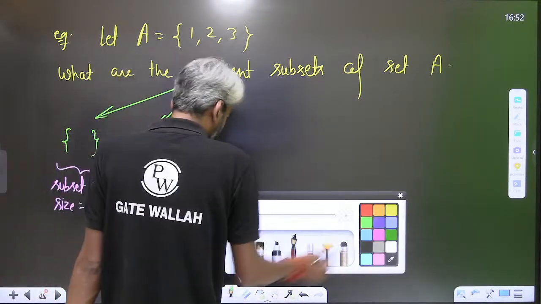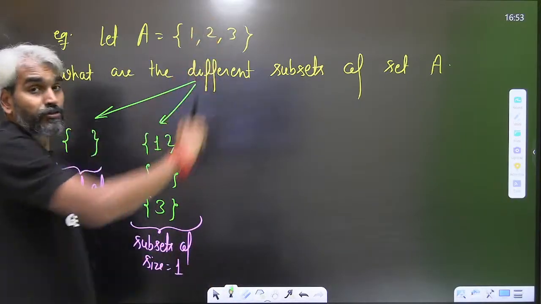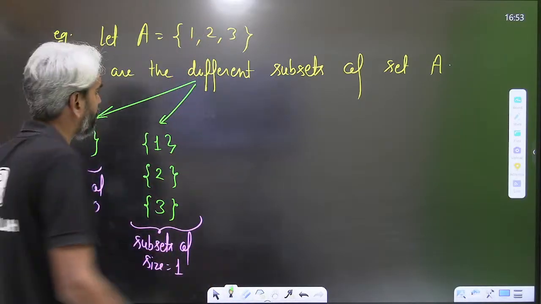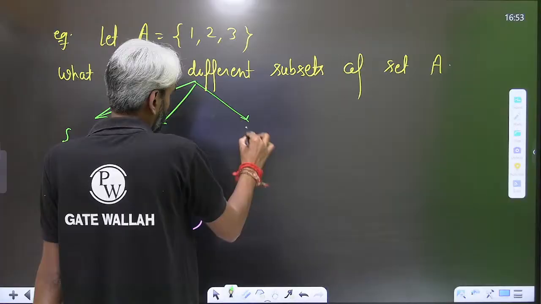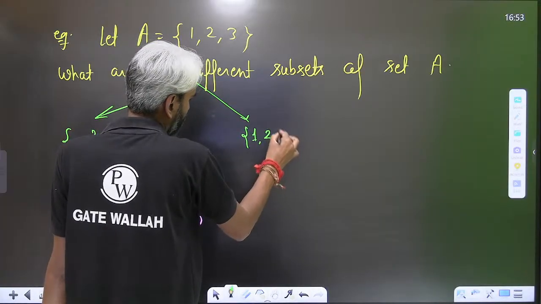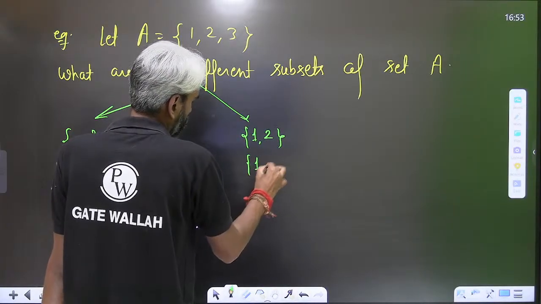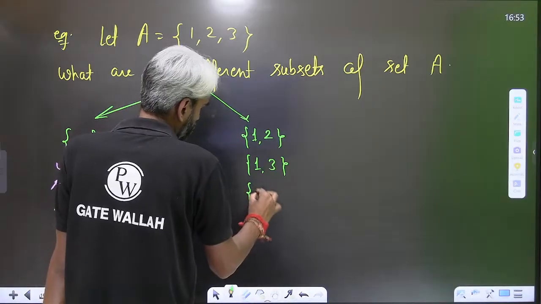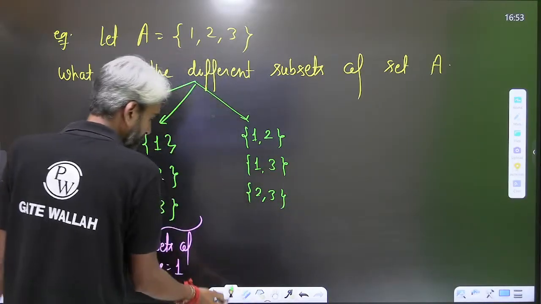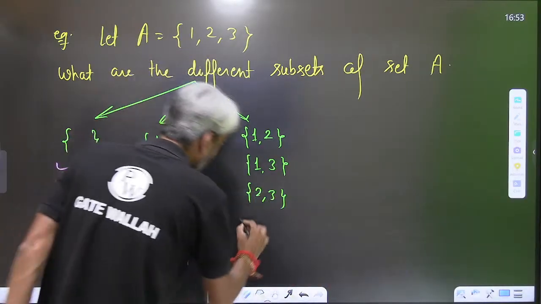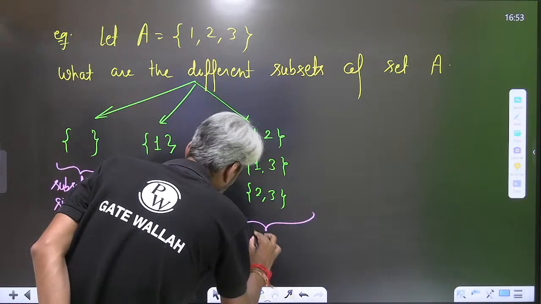Okay. Similarly, out of these 3 elements, we can choose 2 elements and we can create a subset. So we can choose 2 elements, either 1, 2 or 1, 3 or 2, 3. These are the subsets of size 2.